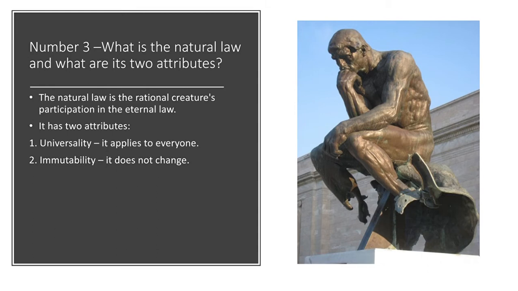And this natural law has 2 attributes or 2 characteristics. One is its universality, and that means it applies to everyone, and the other is immutability. It does not change. So the natural law is the rational creature's participation in the eternal law, and it is both universal and immutable.